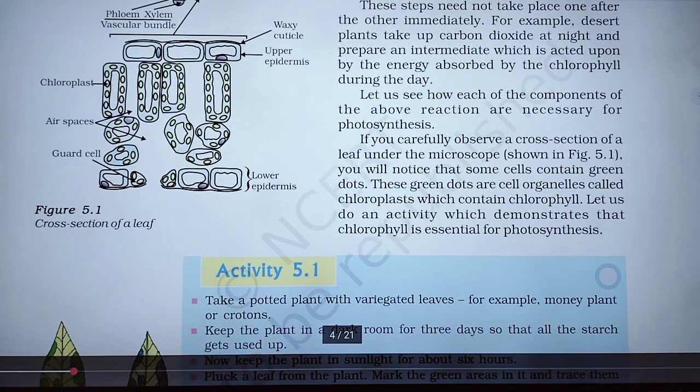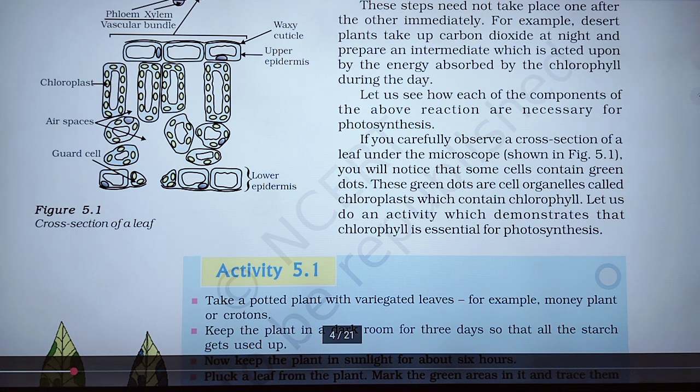Okay, so let us see how each of the components of the above reaction is necessary for photosynthesis. It means the importance of all the things involved in photosynthesis. First of all, if you carefully observe a cross section of a leaf under the microscope, you will notice that some cells contain green dots.